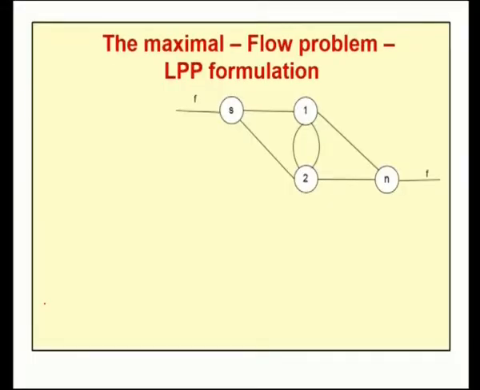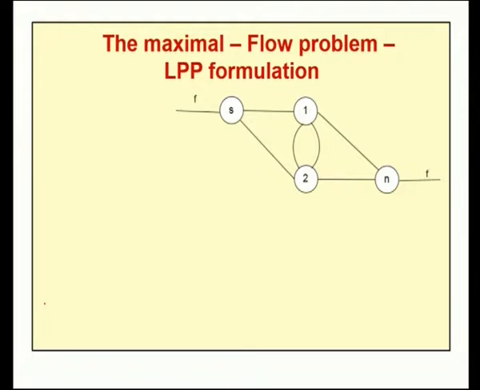With this notation and definition, now let us consider a network problem. Unlike in a transportation problem, in a maximal flow problem there is no direct arc from source to sink. There are some intermediate nodes between source and sink.